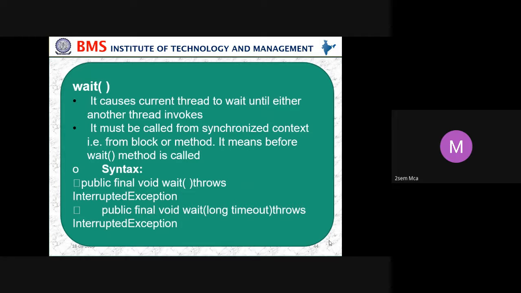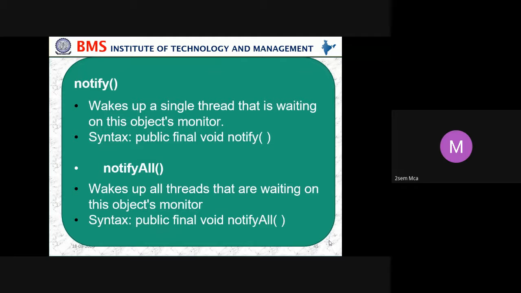Wait causes the current thread to wait until another thread invokes notify. It must be called from a synchronized context, that is, from a block or method. It means that before the wait method is called, the lock must be held. Syntax: public final void wait() throws InterruptedException; public final void wait(long timeout) throws InterruptedException.